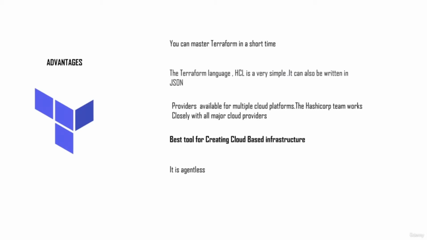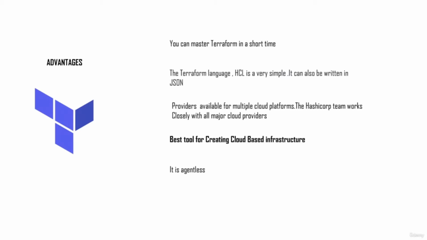The second advantage of using Terraform, I feel, is the HCL, that is the HashiCorp configuration language. This is a custom language that they use to build their code. HCL is a very simple language to learn and it's much simpler than using JSON. Of course, you have the option of writing your Terraform script in JSON, but HCL is a much better and a more preferred language. And all the examples that I would teach you would be in HCL. So look out for the HCL chapter and you will realize how easy and simple it is to use HCL.